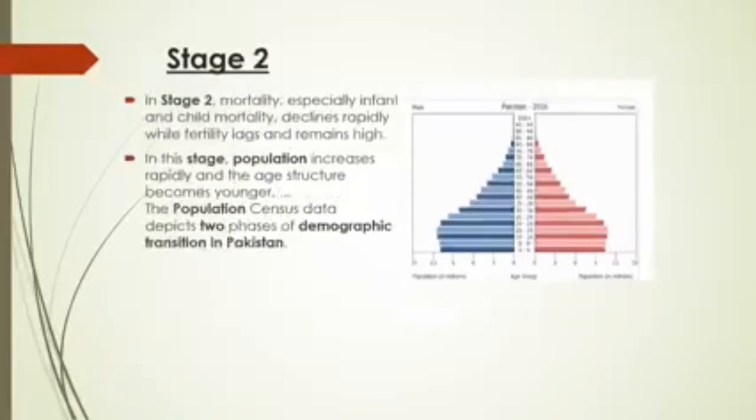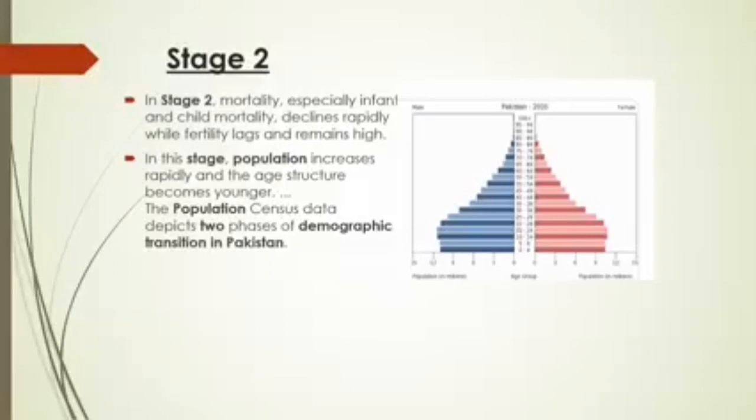Okay, this is also the same demographic transition model, stage 2, described as a population structure. In the middle, it is given the age group, different age groups, and male and female percentage. Another way to describe the same demographic transition model. In stage 2, mortality rate, especially infant mortality or child mortality, declines rapidly. Okay, in this stage, population increases rapidly and the age structure becomes younger.